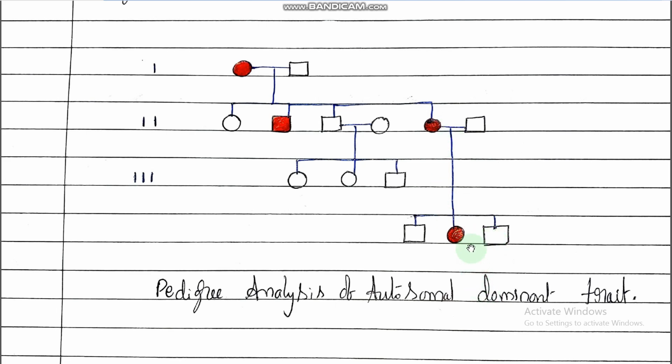In this also, again one person is affected, the girl. How do we know it is autosomal dominant only? Simple logic: in autosomal dominant, an affected person married with either an affected or normal person will compulsorily have progenies where one of the progeny is affected.